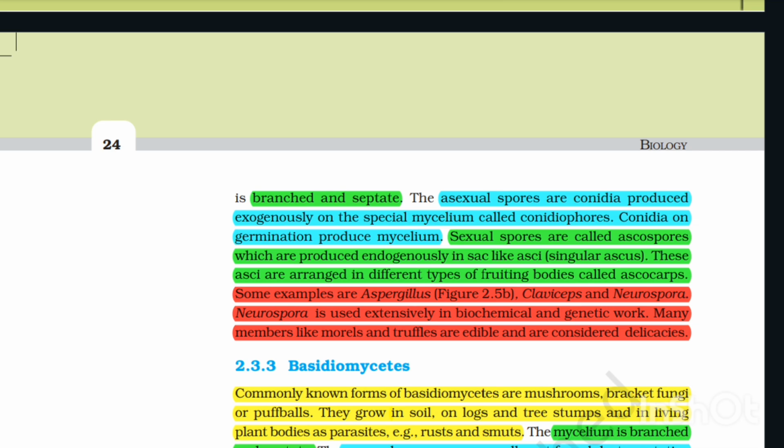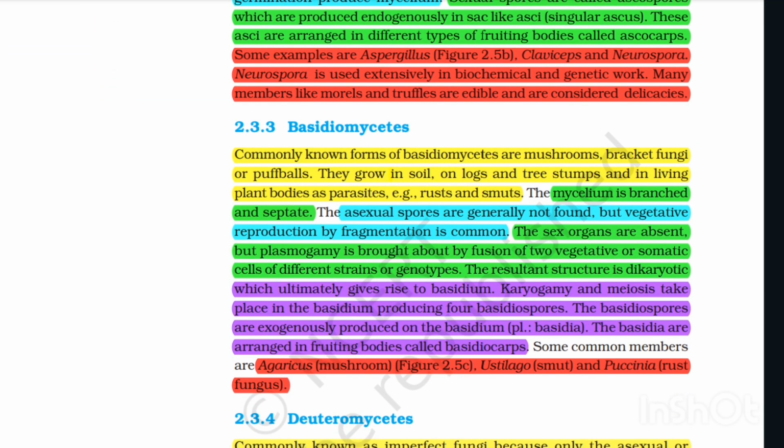Many members, like morels and truffles, are edible and are considered delicacies. 2.3.3 Basidiomycetes. Commonly known forms of Basidiomycetes are mushrooms, bracket fungi, or puffballs. They grow in soil, on logs and trees, stumps, and in living plant bodies as parasites, for example rust and smut.